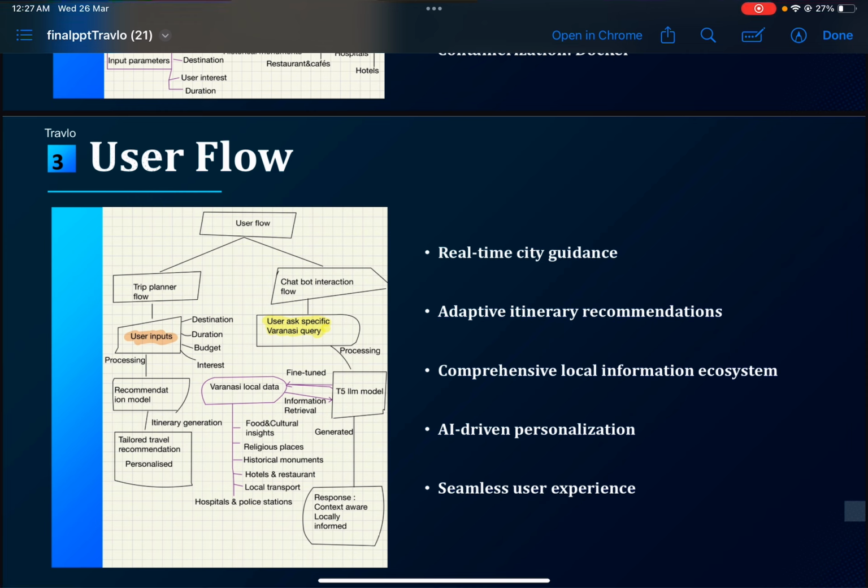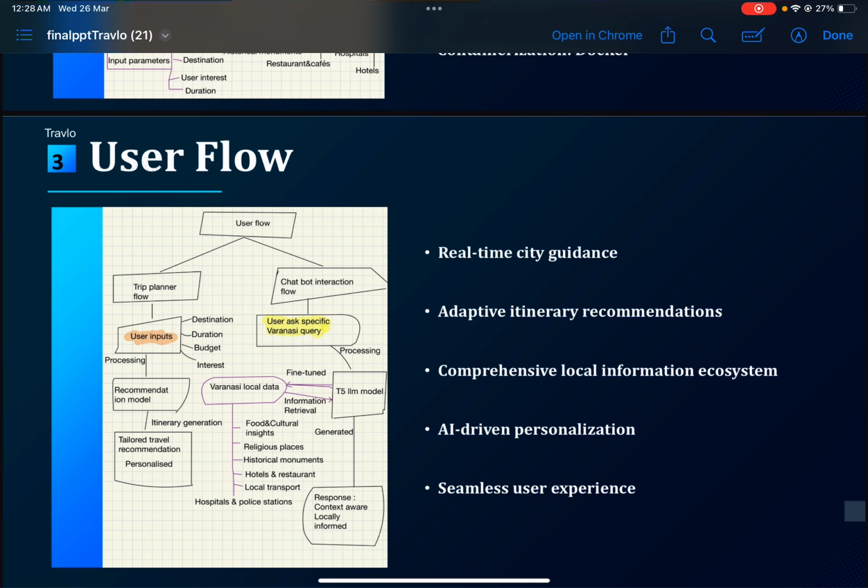As we have seen in the user flow diagram, the user asks a specific Varanasi query, and it is processed through a T5 LLM model, which has been fine-tuned over the Varanasi local dataset, which covers all this real-time data from bloggers and other source websites in CSV format for the model,